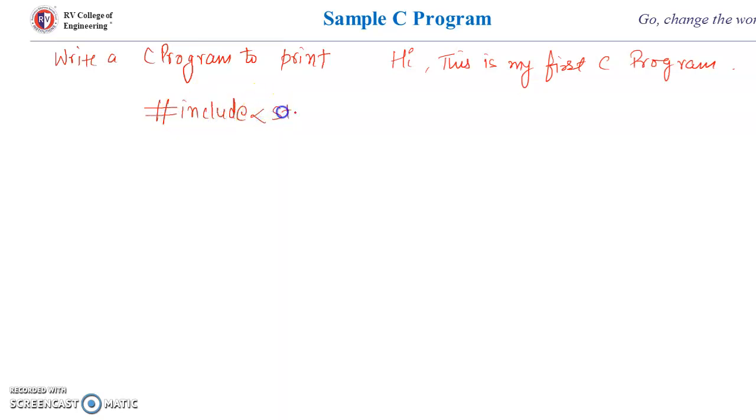So hash include stdio.h. What is this stdio.h? This is standard input output. So the standard input output file provides input output functions like printf, which displays the information on the screen, and scanf, which is used to take the input from the user. So whenever we are using any input and output function in our program, we must include this header file in our program, and here everything will be in small letter.